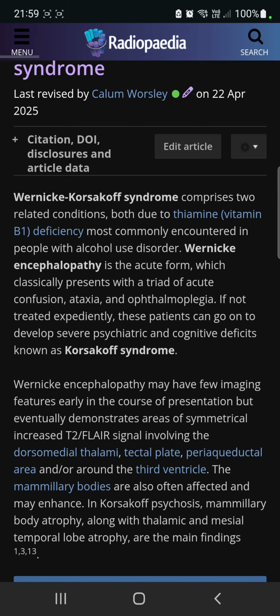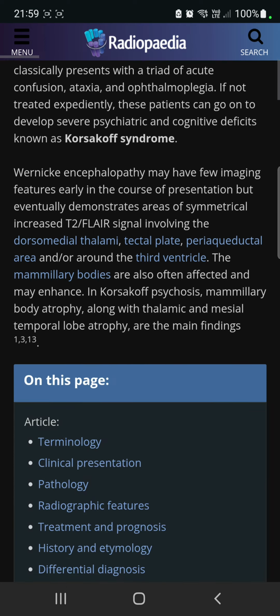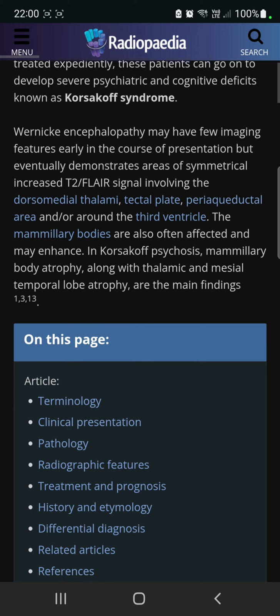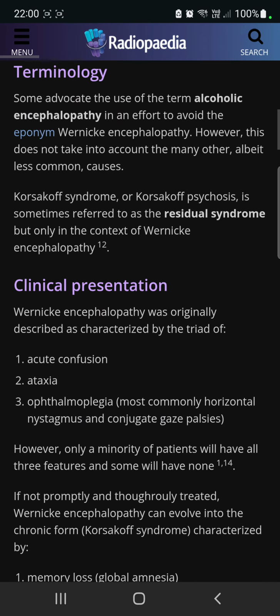Now, Wernicke encephalopathy can present with the triad of confusion, ataxia, and ophthalmoplegia, but it doesn't have to include all of them, and it can even present with none of them. So be aware. Now, the usual areas of involvement on T2 FLAIR hyperintensity signals are the dorsomedial thalamus, tectal plate, periaqueductal area around the third ventricle, and the mammillary bodies. And we will see those.